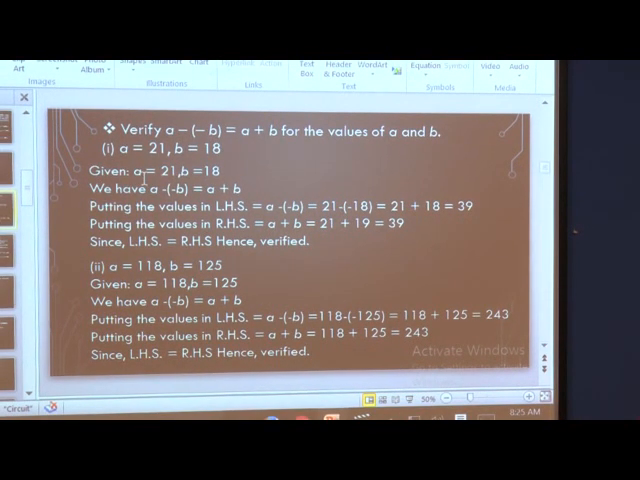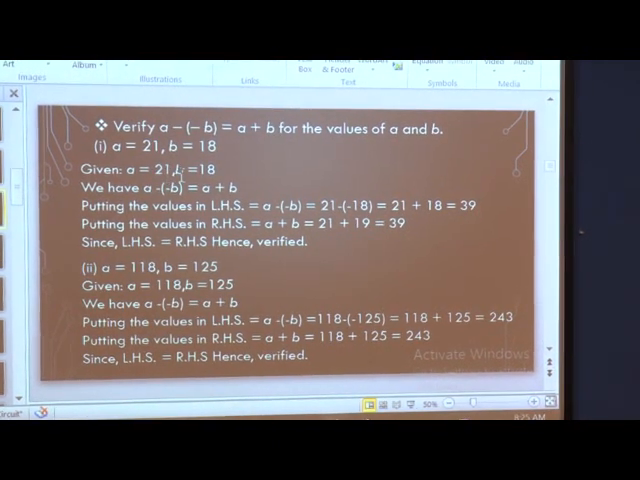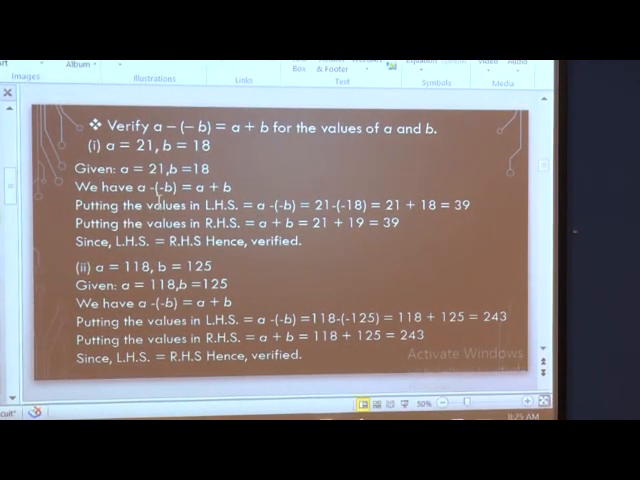Now, what is given? A is given as 21 and B is given as 18. We have A minus minus B, already given. We have to verify this statement with A plus B. So, substituting the values of A in the given expression, I will substitute 21 in the place of A because I have written my expression here. This is the left hand side and this is the right hand side. We have to prove that the left hand side is equal to the right hand side.